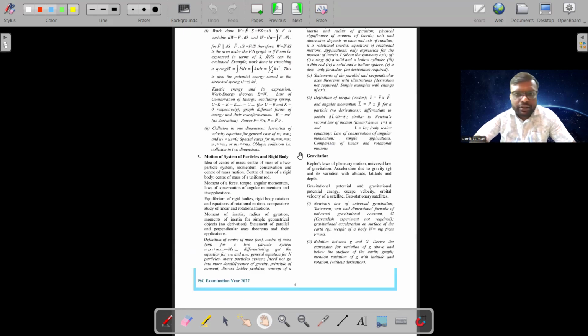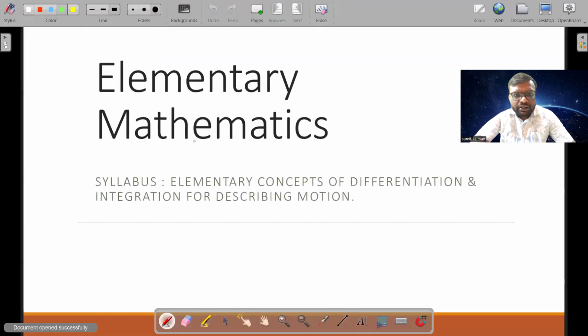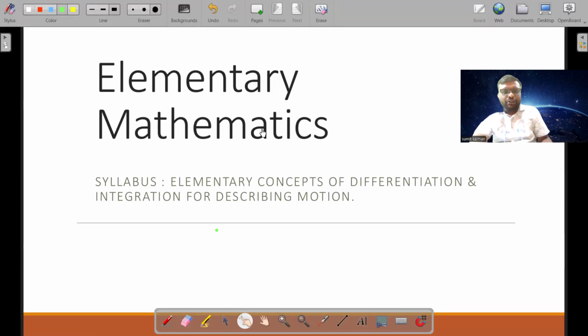So students, I will start with elementary mathematics. The syllabus is elementary concepts of differentiation and integration for describing motion. So this is the syllabus of your elementary mathematics, and it is very important because you are going to face different elementary mathematics in your 11th and 12th, and students just do the differentiation and integration without knowing why they are doing it. So we will just focus on applied parts.